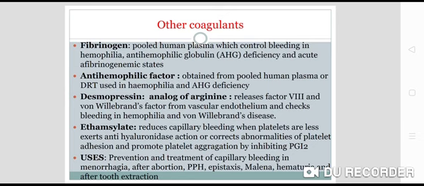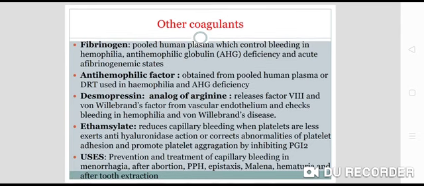Desmopressin, which is an analog of arginine vasopressin, releases factor 8 and von Willebrand factor from the vascular endothelium and checks bleeding in hemophilia and von Willebrand disease. So desmopressin you can use. Ethamsylate reduces capillary bleeding when platelets are low. It exerts an anti-hyaluronidase action, corrects abnormalities of platelet adhesion, and promotes platelet aggregation by inhibiting PGI2. So you can use ethamsylate.